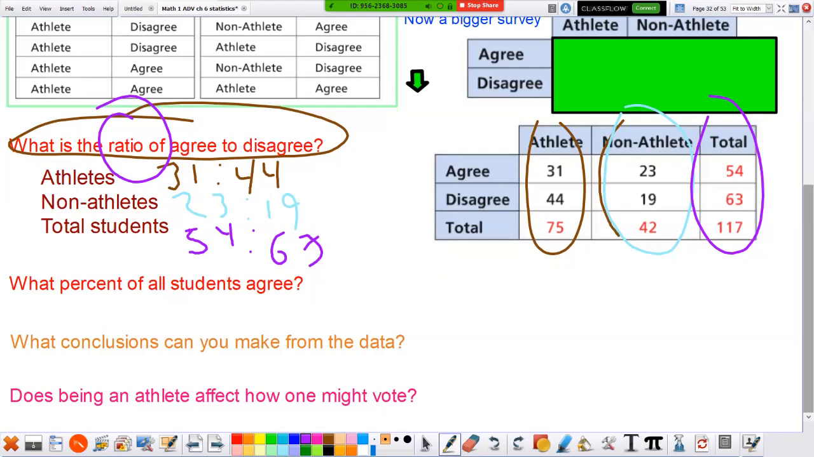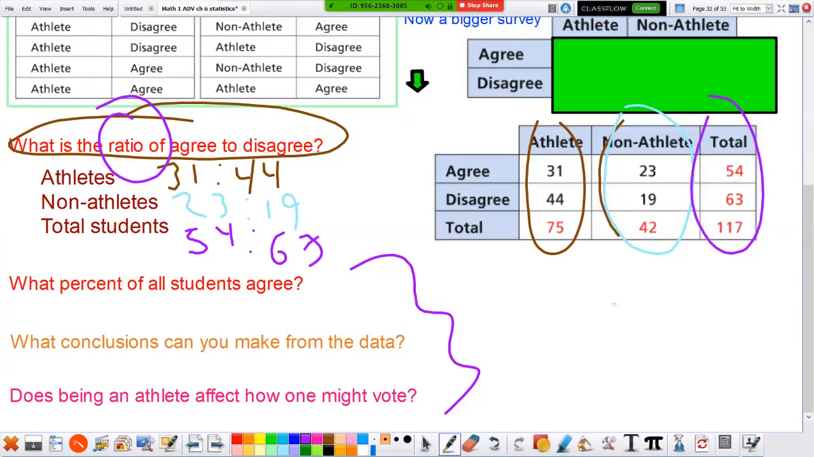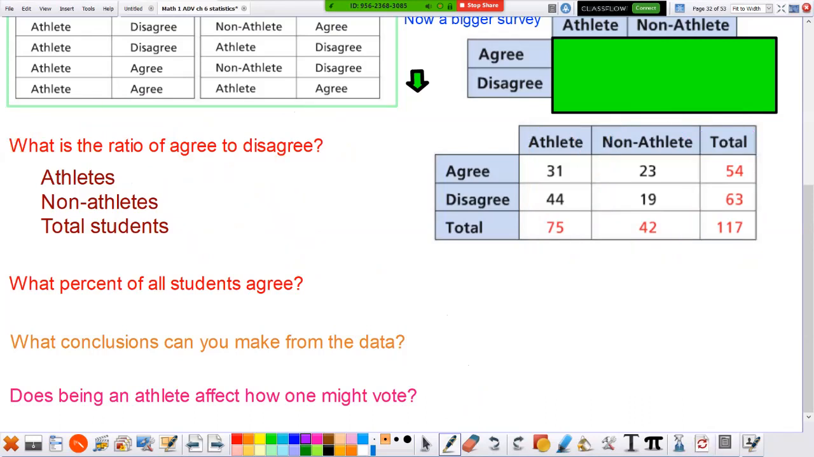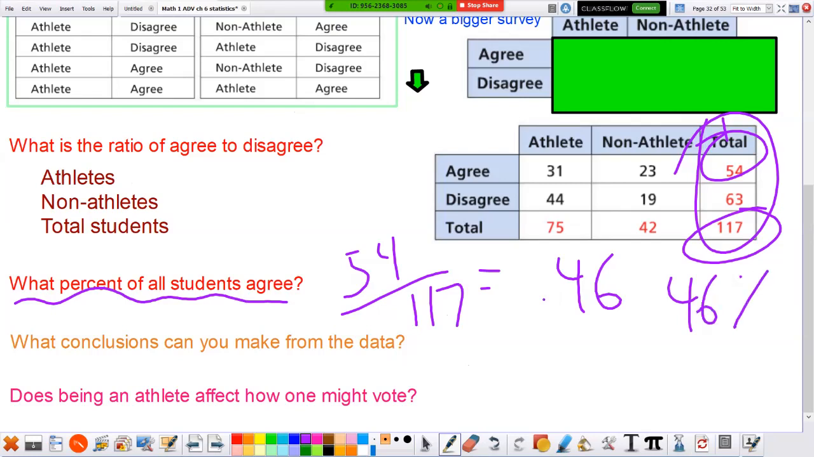Think about the answers to these 3 questions. Go ahead, pause the video while I wait for you. Okay, let's get our answers here. Let's answer the first question. What percent of all the students agree? We had 54 agree out of 117 students. I put that on my calculator, it said 0.46 or 46%. That's less than half. Comparing these numbers, less than half the students were in favor of this.